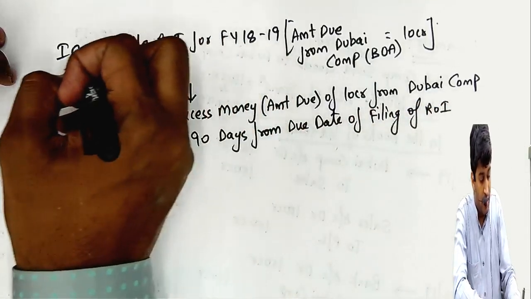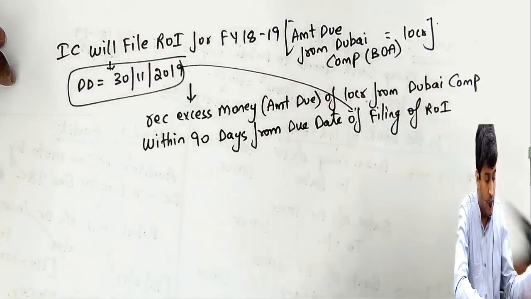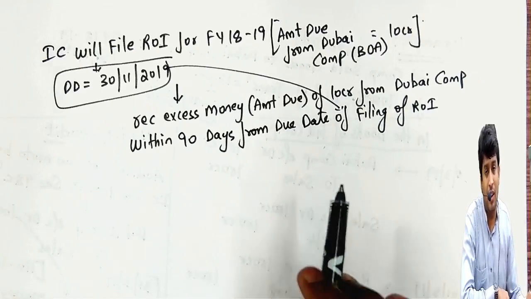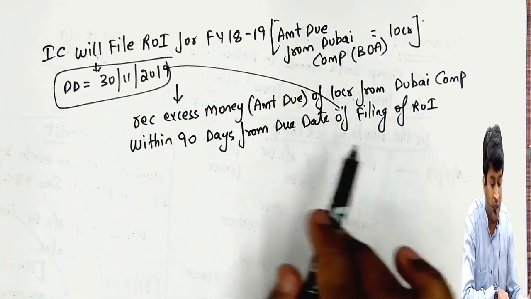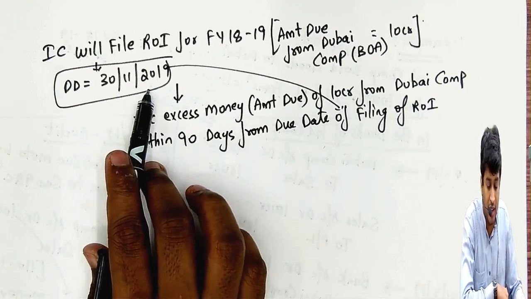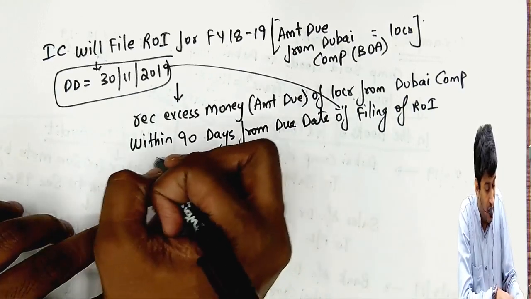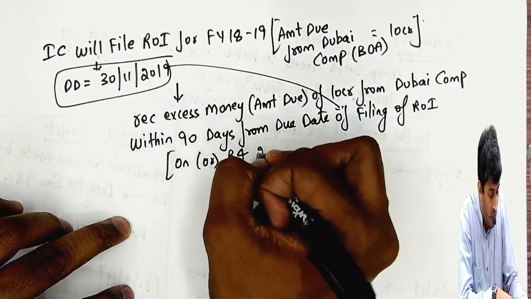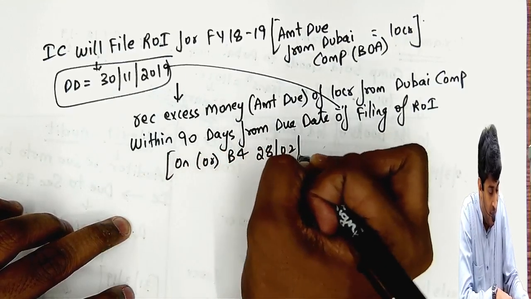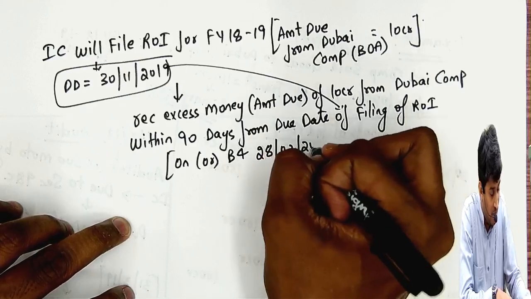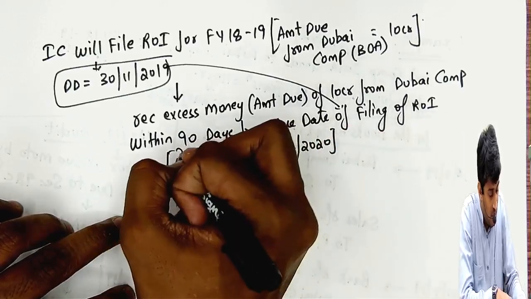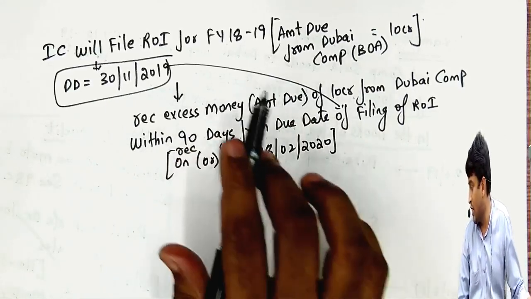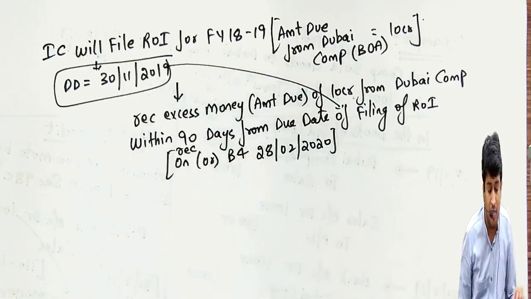This is the due date. I should receive this 10 crores from the Dubai company within 90 days from the due date of filing return of income. So from 30th November, if you calculate, you should receive on or before 28th February 2020. Calculate from here 90 days, you will get this date.